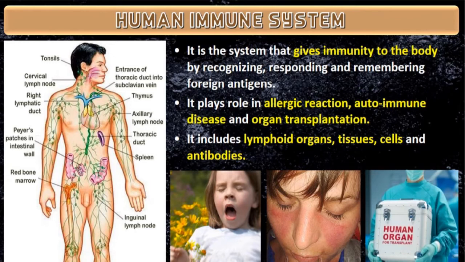As soon as you enter such an environment, the body reacts. So how does the body react? The body reacts by the immune system. So that is the second point: it plays a role in allergic reaction, autoimmune diseases such as rheumatoid arthritis, and organ transplantation. All this I'll be explaining very neatly also.